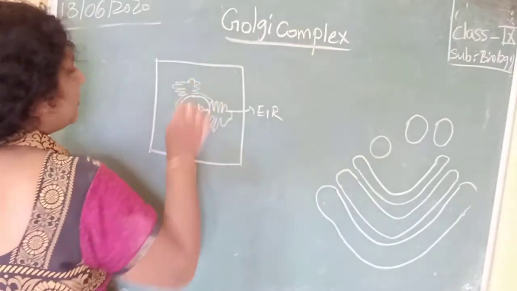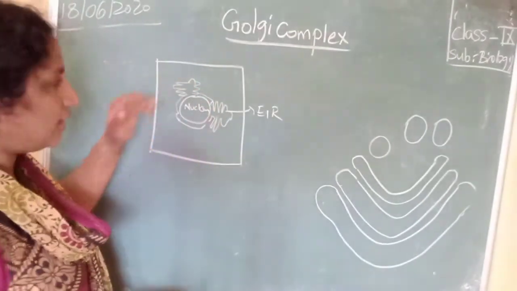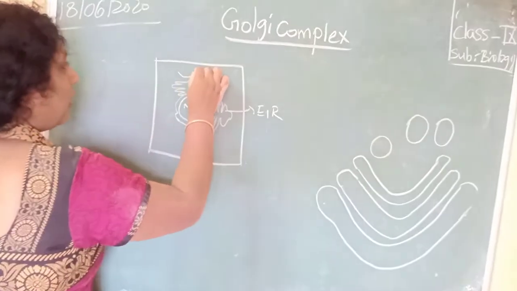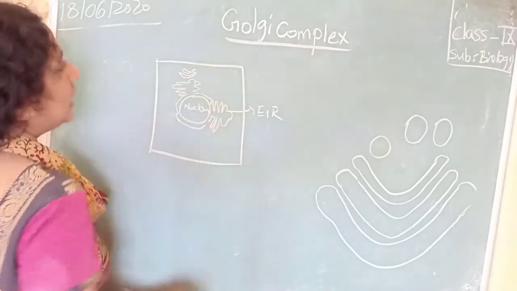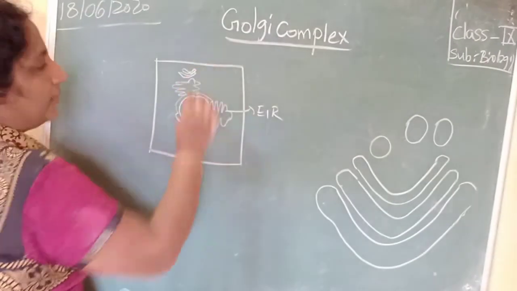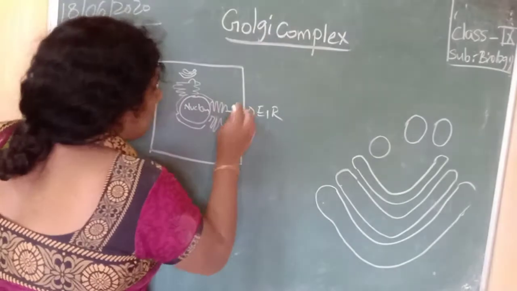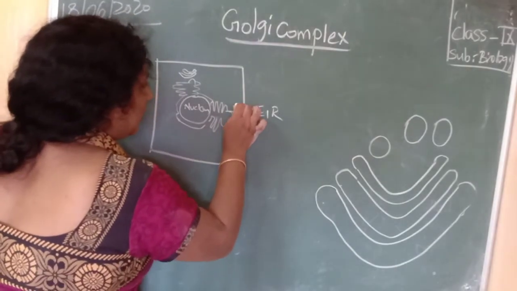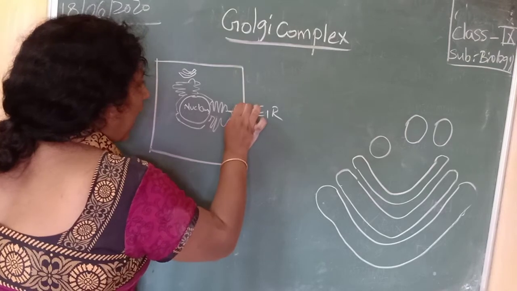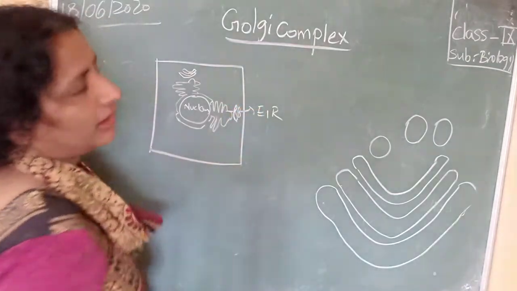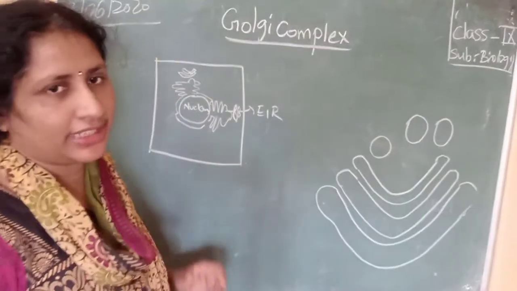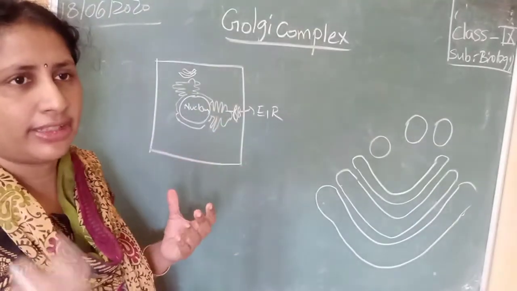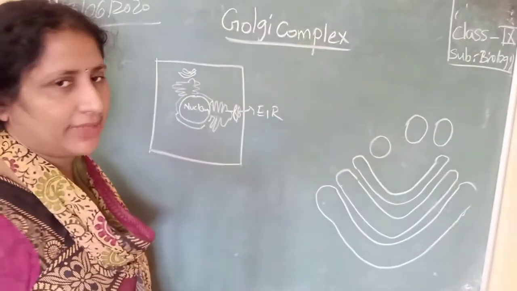After the endoplasmic reticulum, you have the Golgi complex situated. The Golgi complex is situated after the endoplasmic reticulum, in between the plasma membrane and the endoplasmic reticulum. Okay. Now, what is the function of the Golgi complex?